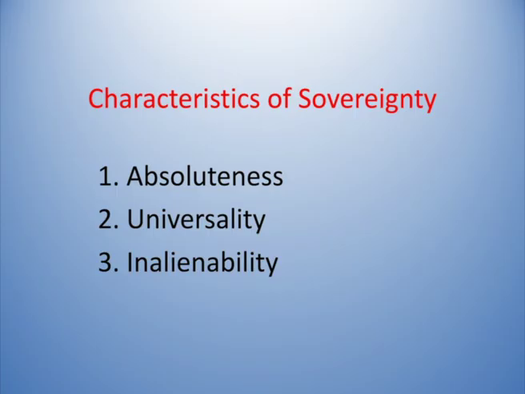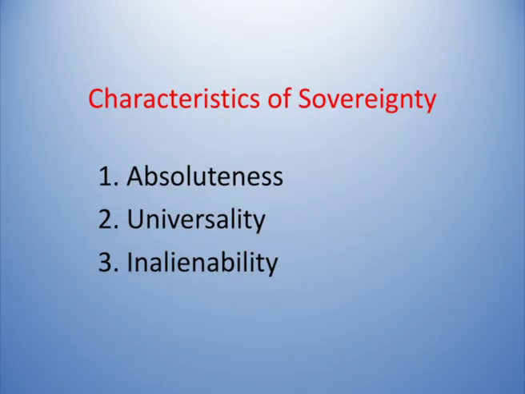Without any exception, universally, without any gender discrimination, religious discrimination, social discrimination, or any other type of discrimination, regional discrimination, all people must obey the commands of the state. This is called as universality. On the other hand, the government and the state has fuller control on the people, irrespective of their divisions among themselves. So, that is called the power of universality.